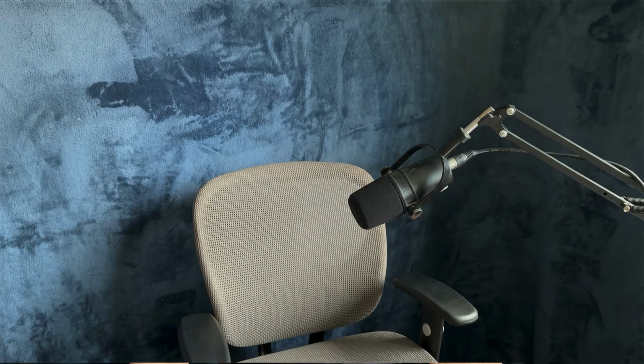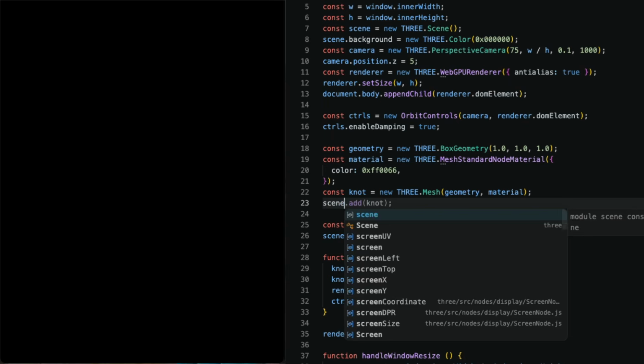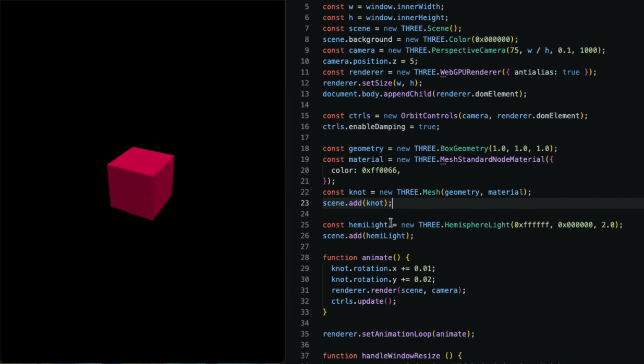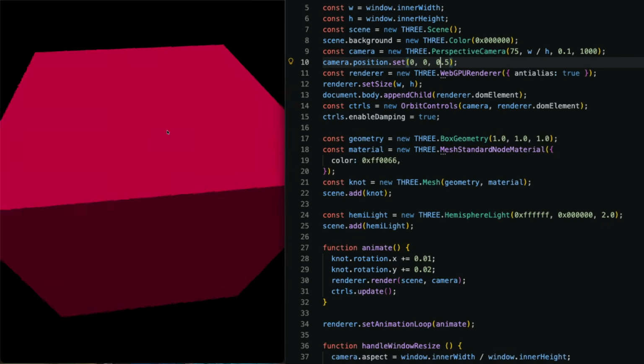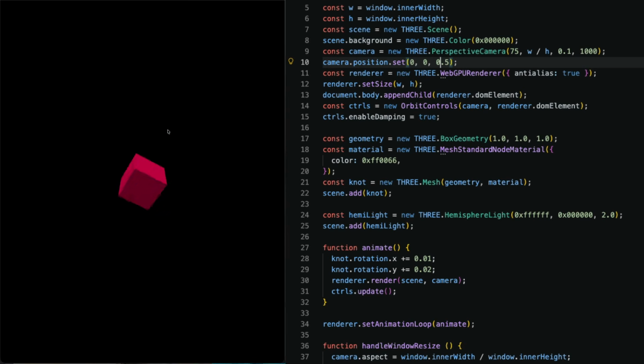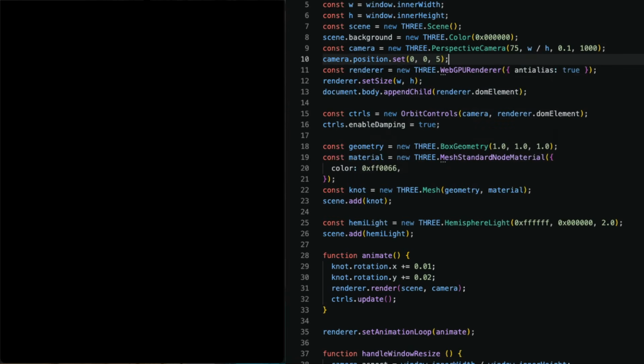Second, your object isn't actually visible. Maybe you forgot to add it to your scene, scene.add. Maybe the camera is sitting at the same position as the mesh. By default, both the camera and new objects are created at the scene origin, and the camera looks down the negative Z axis. This can put your camera inside the object, behind it, or pointed somewhere else. A simple fix is to move the camera back, like this.